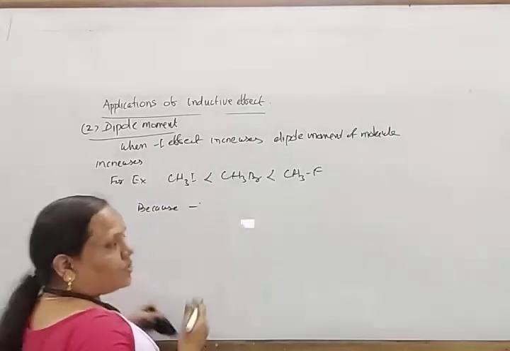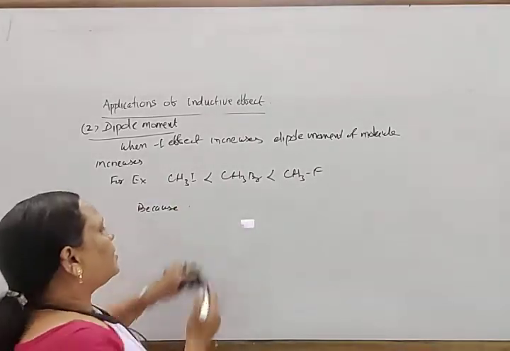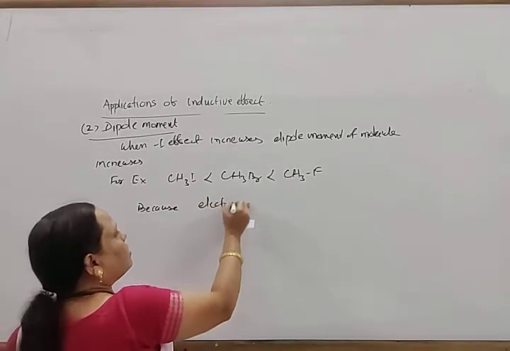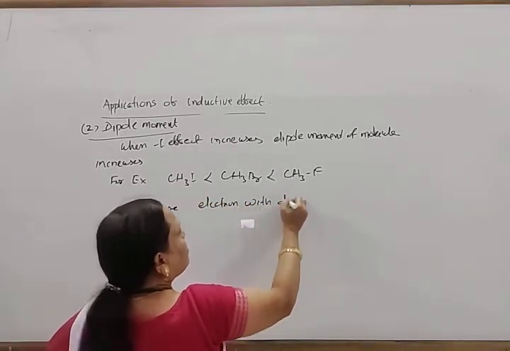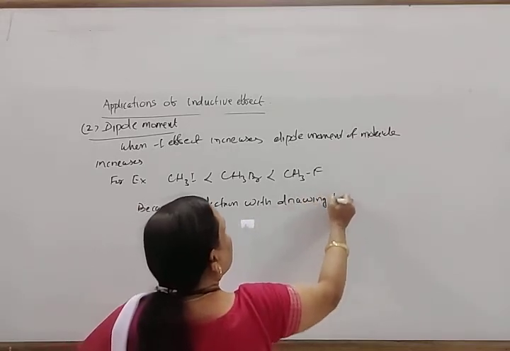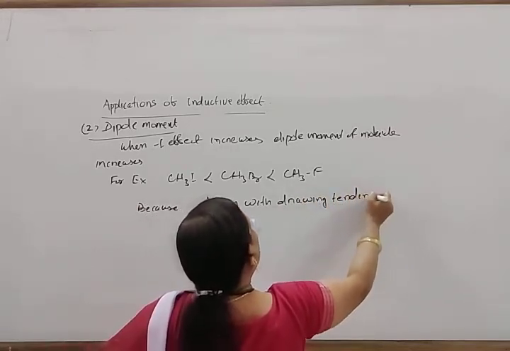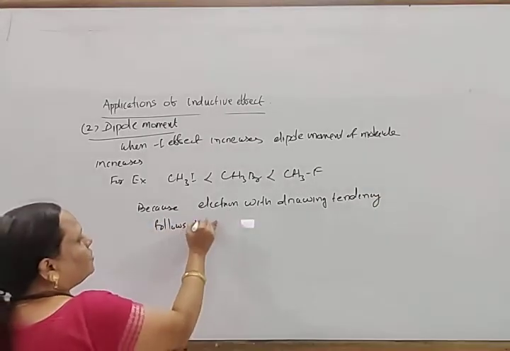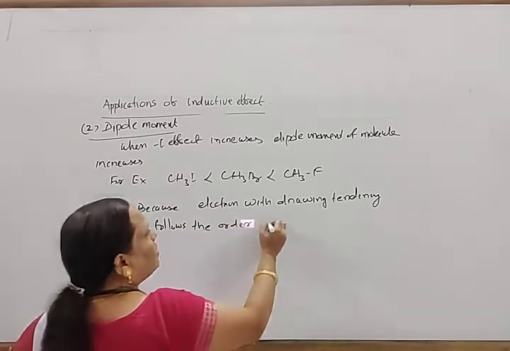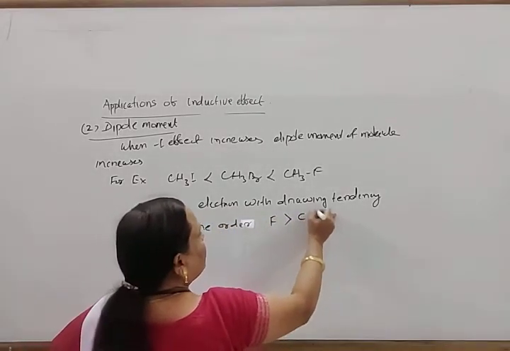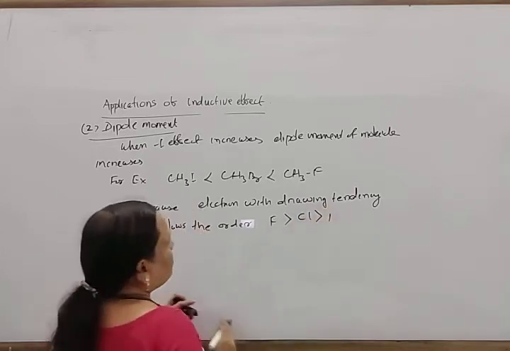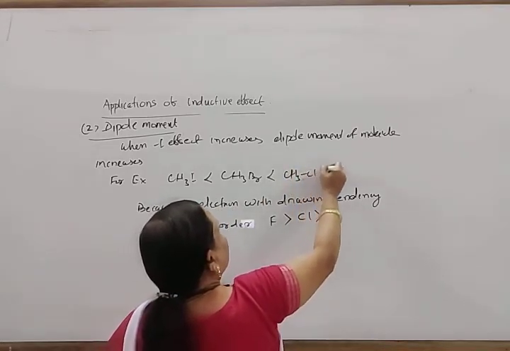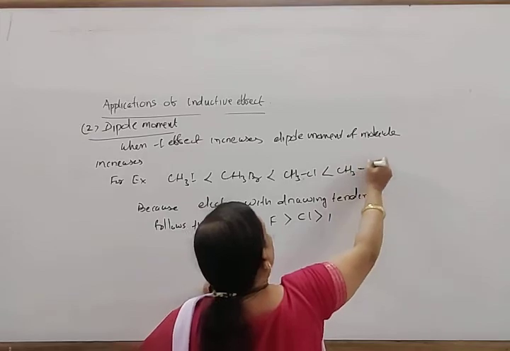Because of the minus I effect, the electron withdrawing tendency of fluorine is more than that of the other halogens, and follows the order fluorine, chlorine, bromine, iodine. Here is another example: suppose I write CH3Cl, then CH3F.